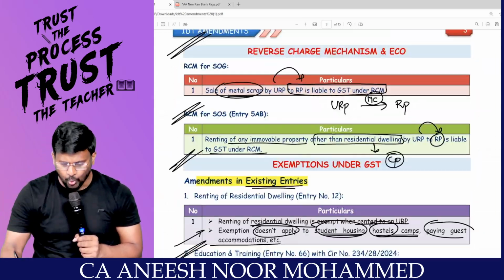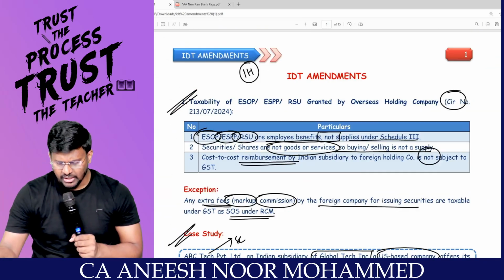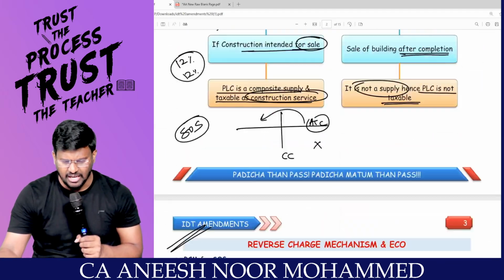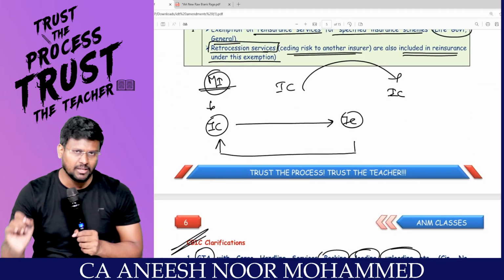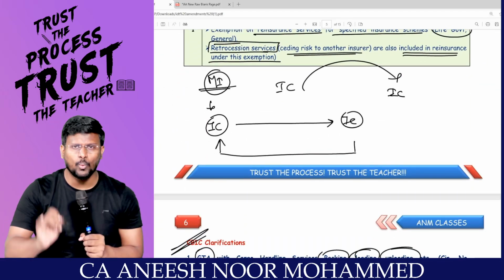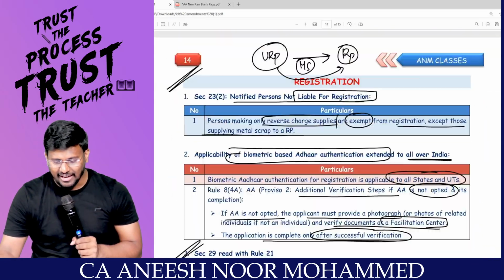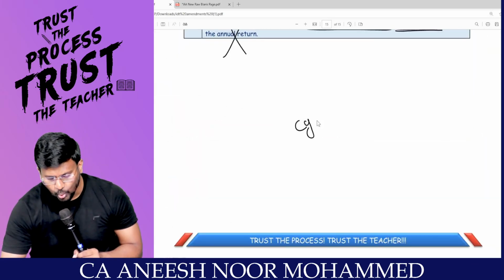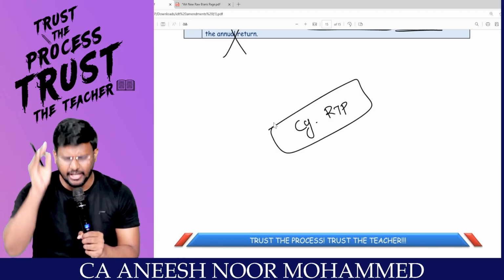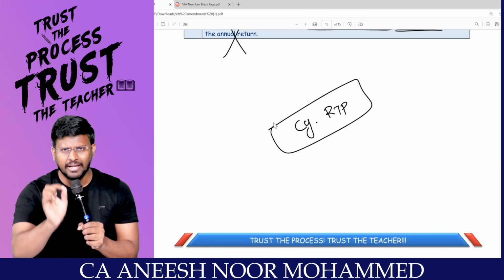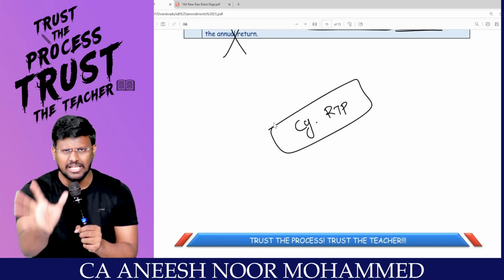You have just a 10-page material only. Just for spacing purposes, I have given some extra. That's it, it's a 10-page material. This has to be heard once or twice before your examination. Plus, in indirect taxes, you have to go through the current RTP. It's mandatory in nature. Without completing the current RTP, you should not go to the examination.